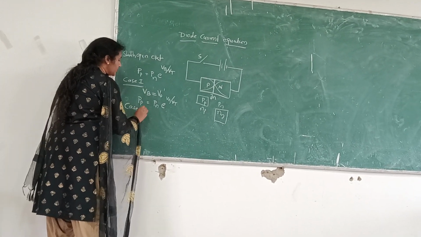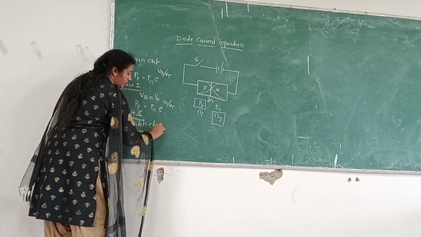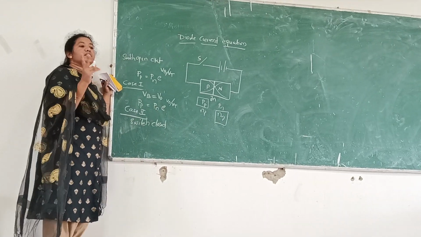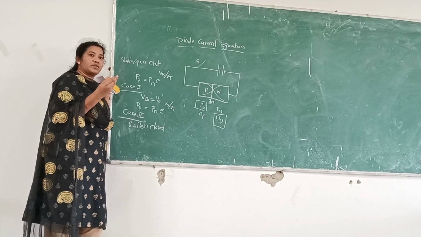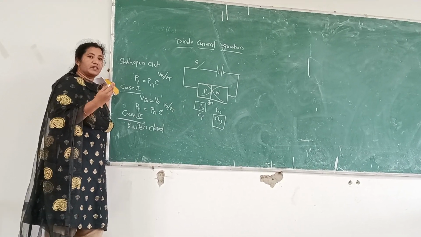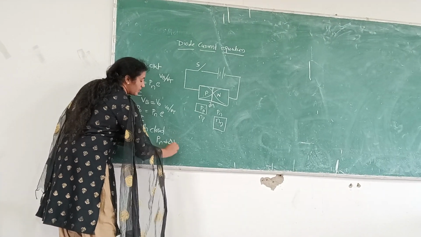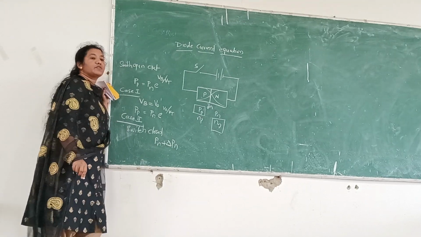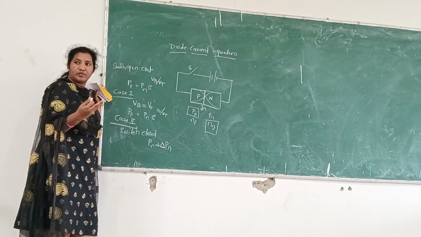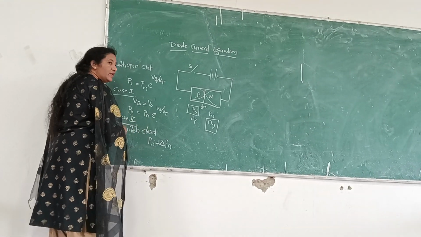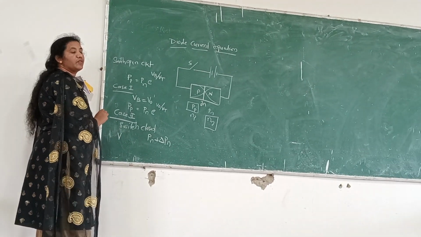When we go for case 2, the switch will be closed. When you close the switch, what happens? Two things happen. One thing is, more charge carriers will be diffused and there will be a drift current and diffusion current. So there will be the actual holes plus some holes being added. So there will be an improvement of concentration, or more charge carriers will be collected. And another one is, there will be reduction of the depletion region.